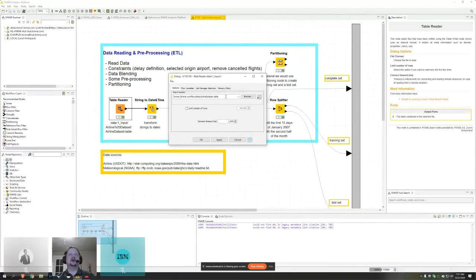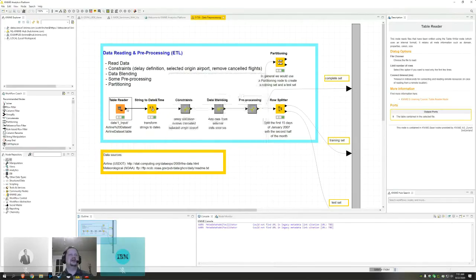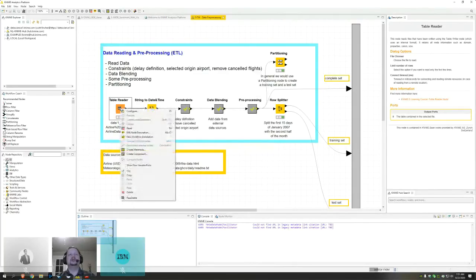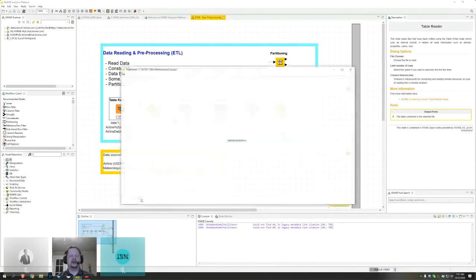This contains the data itself, but then also things like headers and variable types and whatnot in a table format, which is KNIME's custom internal format. This could just as easily be an Excel reader or a file reader or something else. And then once I have configured this node and executed it, I can always look at its results by right-clicking on the node, going down to the bottom, and looking at the tabular view.